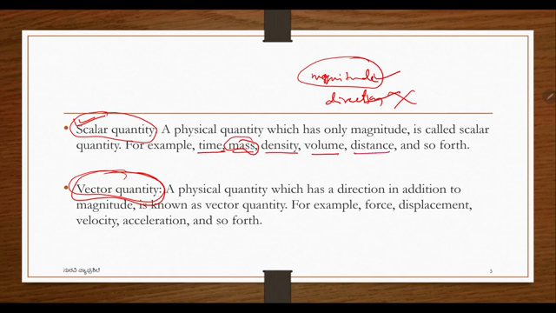We have distance, but velocity is with direction. That's why it is a vector quantity. So vector: both magnitude and direction. Scalar: only magnitude. Remember, only a single thing, that is magnitude.